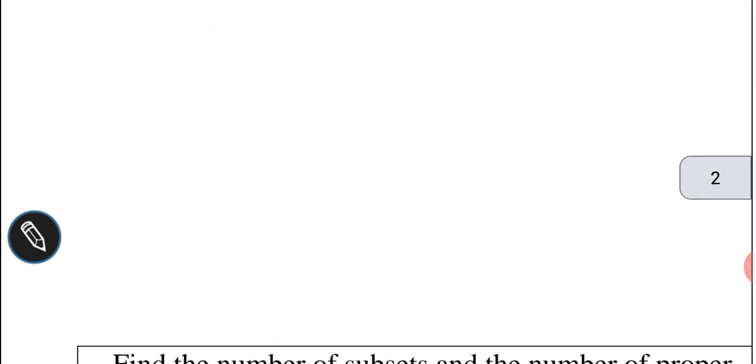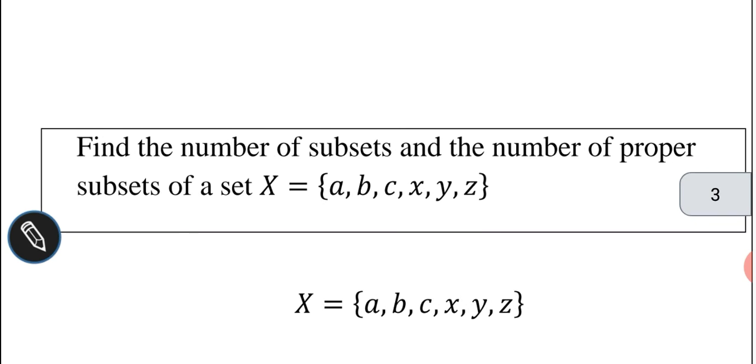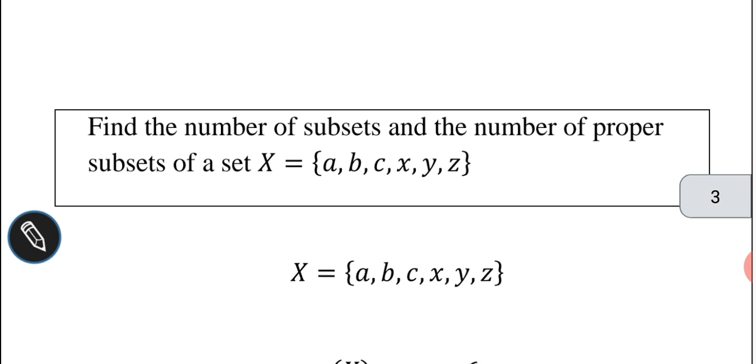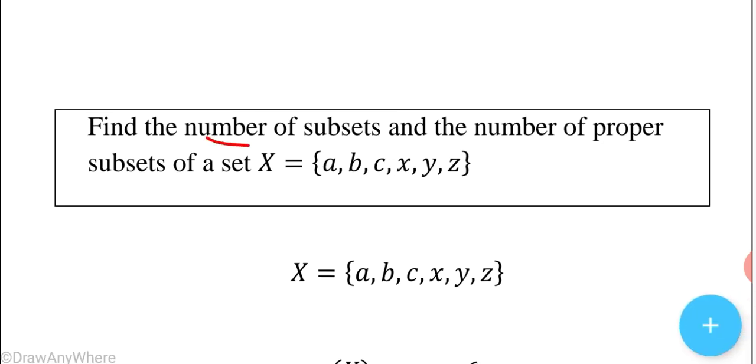Next we are going to see a problem which is based on finding the number of subsets and the number of proper subsets. Find the number of subsets and the number of proper subsets of a set capital X equal to {A, B, C, X, Y, Z}.